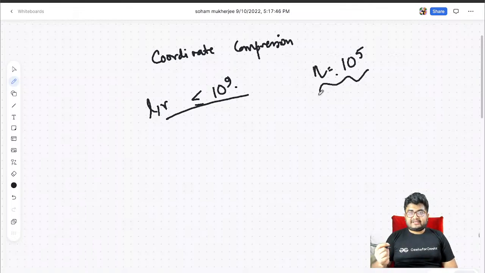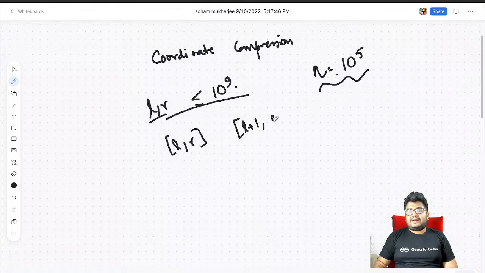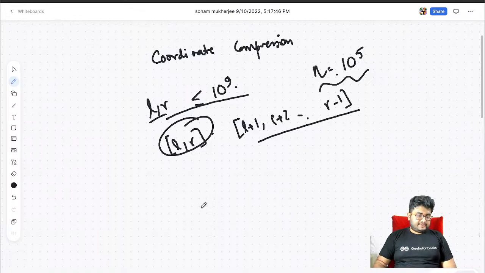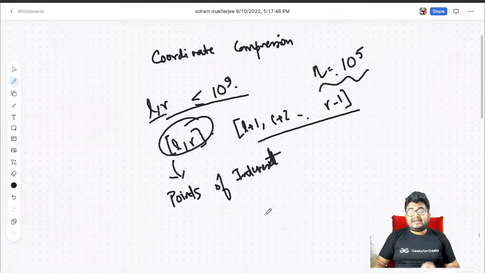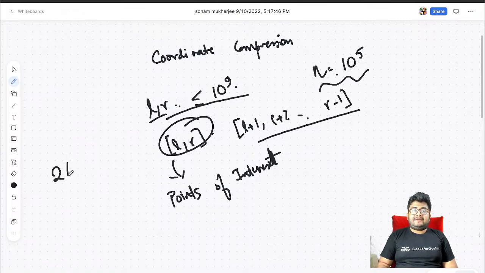What is the point of interest? If you look into it carefully, when you have a range L to R, you really do not care about L plus 1, L plus 2, up to R minus 1, right? Your points of interest are only L and R. If we just store the points of interest, how many will we have? We will have 2 points of interest per range. There are 10 to the power 5 ranges, so 2 into 10 to the power 5 points of interest.